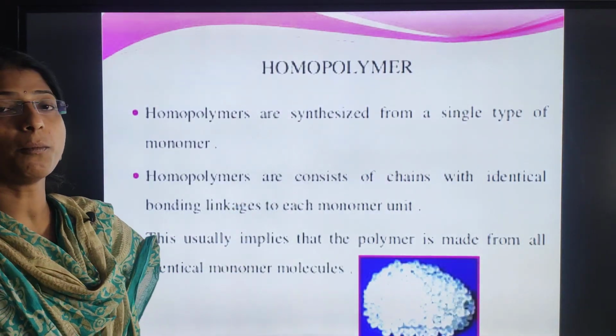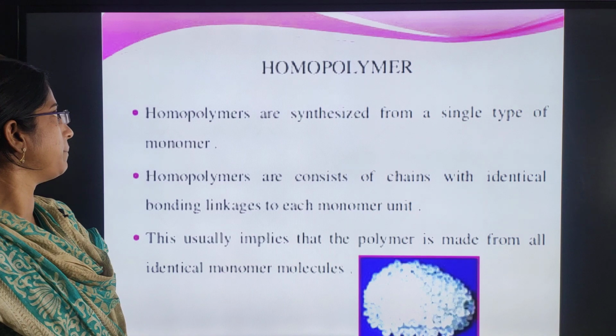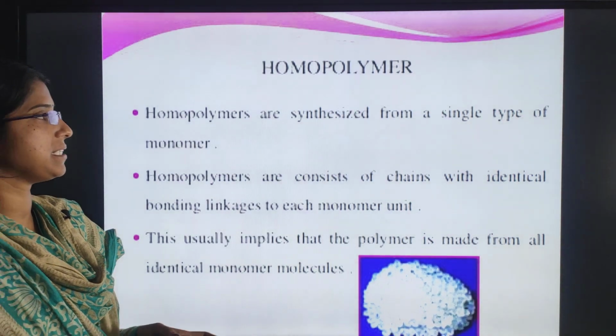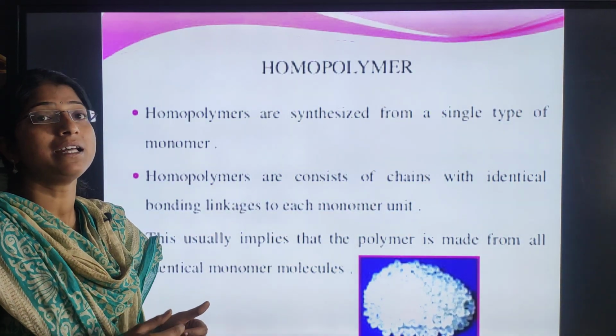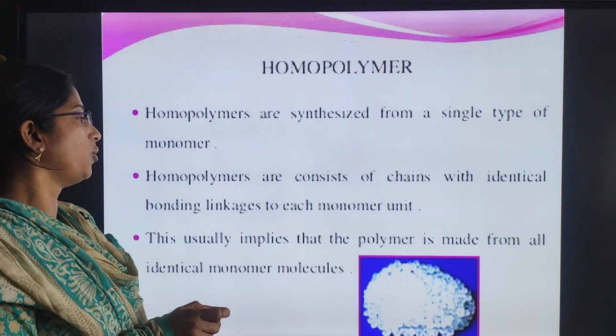Next, what are homopolymers? Homopolymers are synthesized from a single type of monomer. Is it clear?